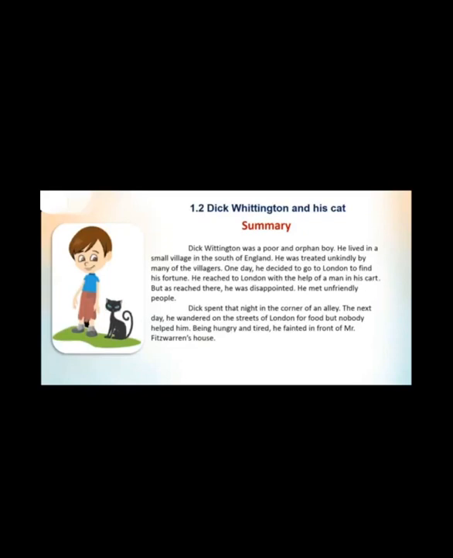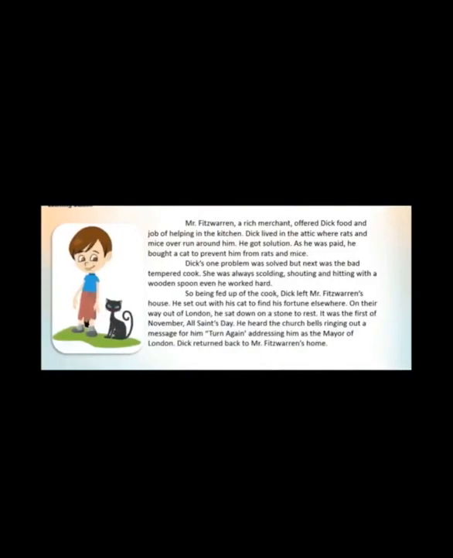Mr. Fitzwarren, a rich merchant, offered Dick food and a job helping in the kitchen. Dick lived in the attic where rats and mice overran around him. He found a solution. As he was paid, he bought a cat to protect himself from rats and mice. So that person, Fitzwarren, was a very nice man. He gave Dick a house as well as a job to help in the kitchen. But Dick had a problem with rats and mice. So what did he decide? Dick decided to buy a cat which helped him to sleep nicely, and the cat ate all those rats.